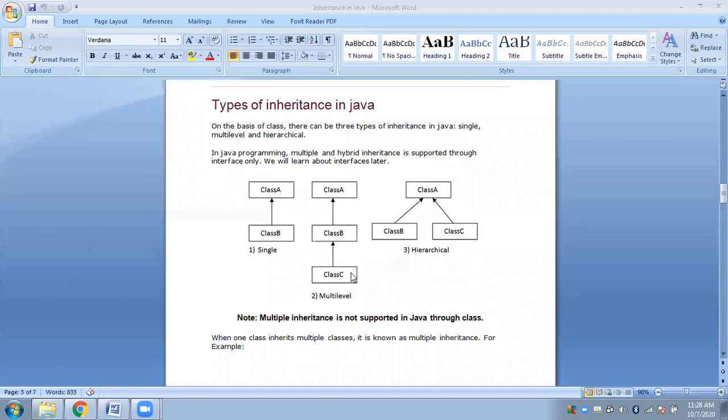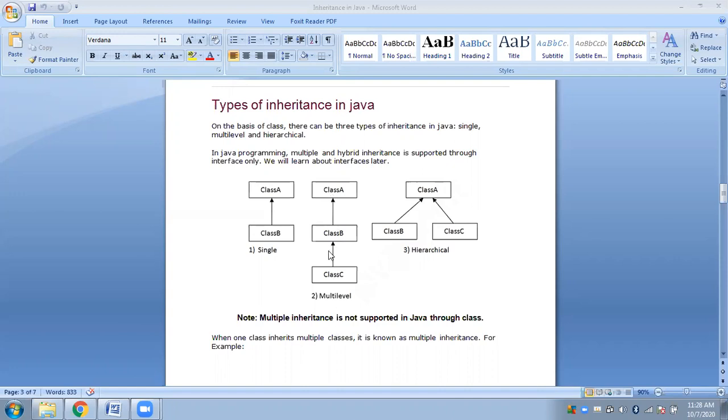In the third level, we have another class C, which is the subclass, or the inherited class, of class B. So class C will inherit class B and class B will inherit class A.